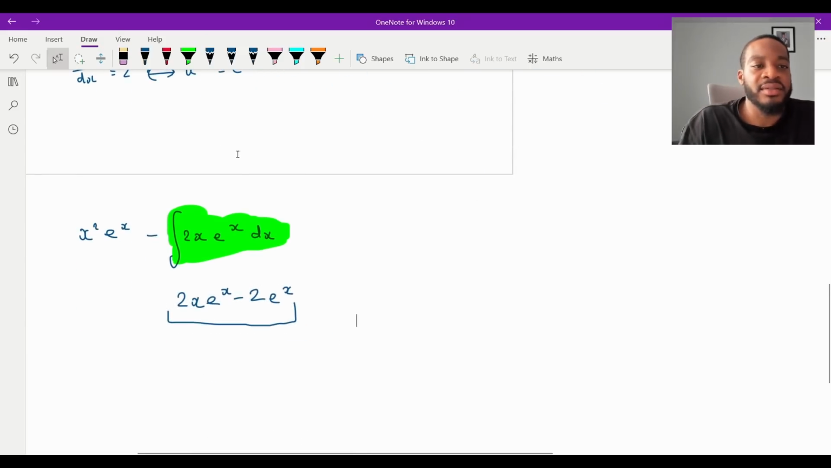It's going to be x squared e to the x, right? And I'm going to minus this, aren't I? So I need to put a bracket around it because I need to protect it. And then obviously I'm going to put plus c, like that.